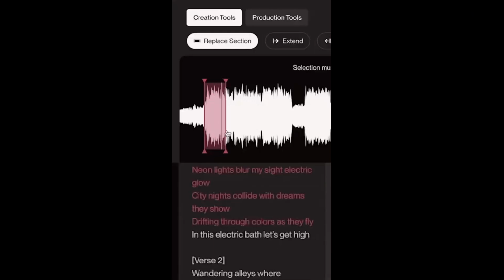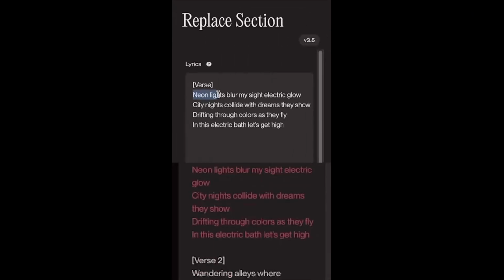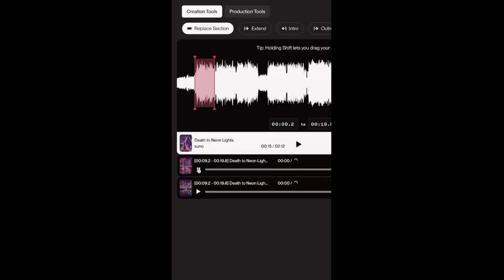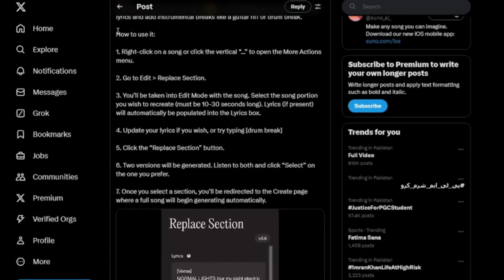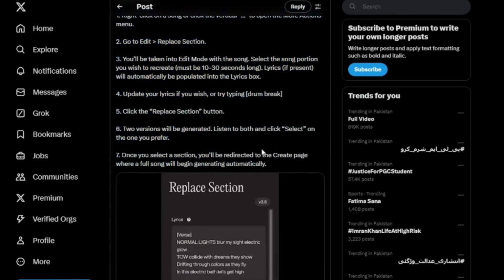This new feature will be a game changer for music creators. It will allow them to have great control over their composition, which will make it a lot easier to fine-tune their tracks without having to redo entire sections, because now you can go ahead and edit that. They have given the whole procedure for how you can do that, so I'll be demonstrating it live in this video.